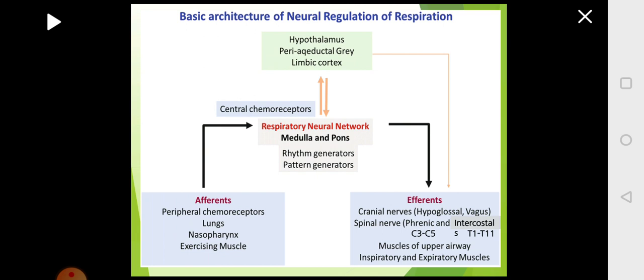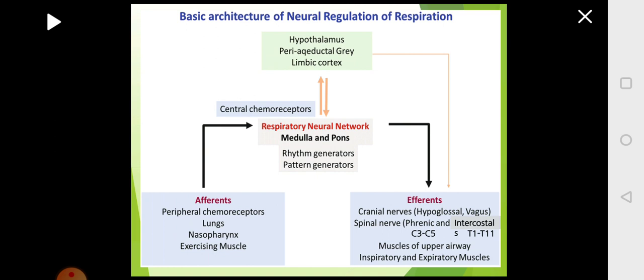So you have the rhythm generators located in the basic center, that is the medulla, and pons is the regulatory center.